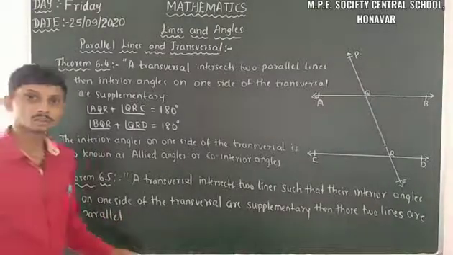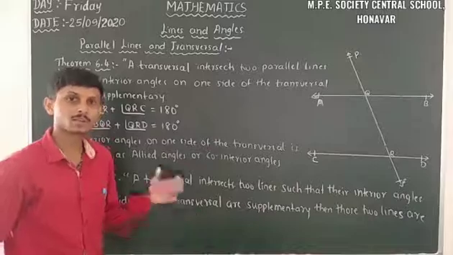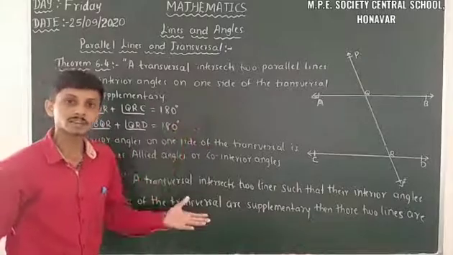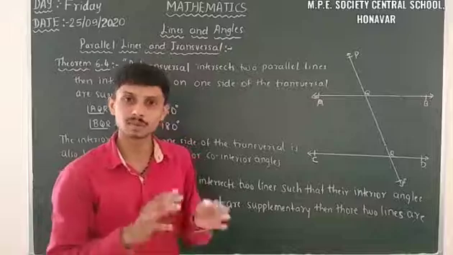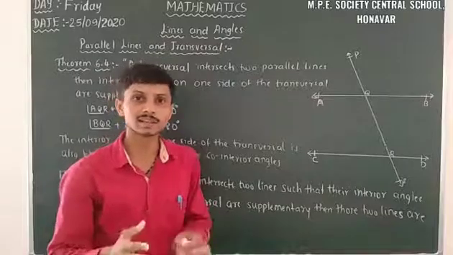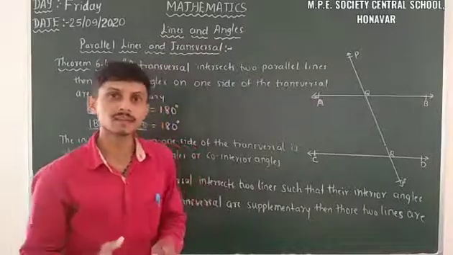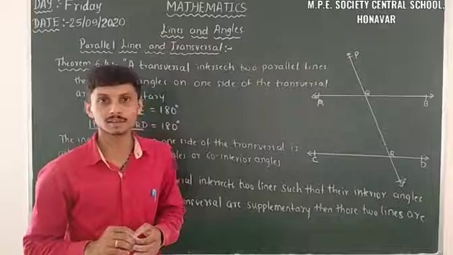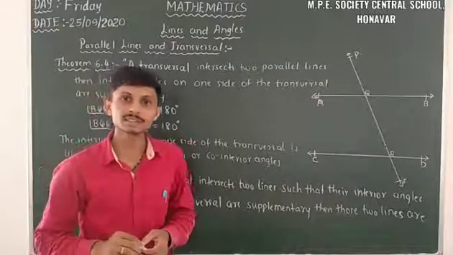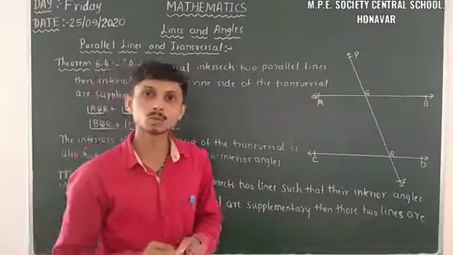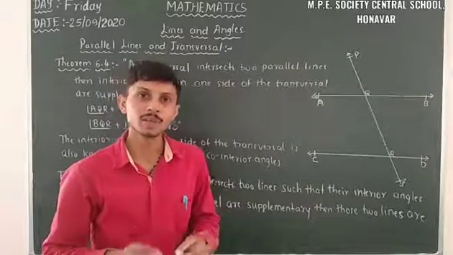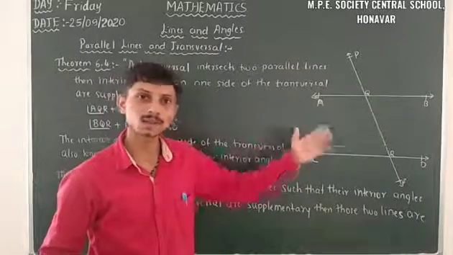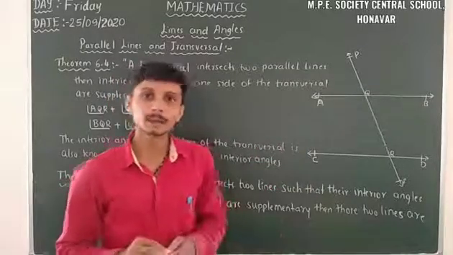Yes. So it's a converse of theorem 6.4. When a transversal intersects two lines such that the interior angles on the one side of the transversal, that is allied angles, are supplementary, then those two lines are parallel itself. So this is about theorem 6.2, theorem 6.3, theorem 6.4 and theorem 6.5. It is completely based on a transversal and parallel lines.